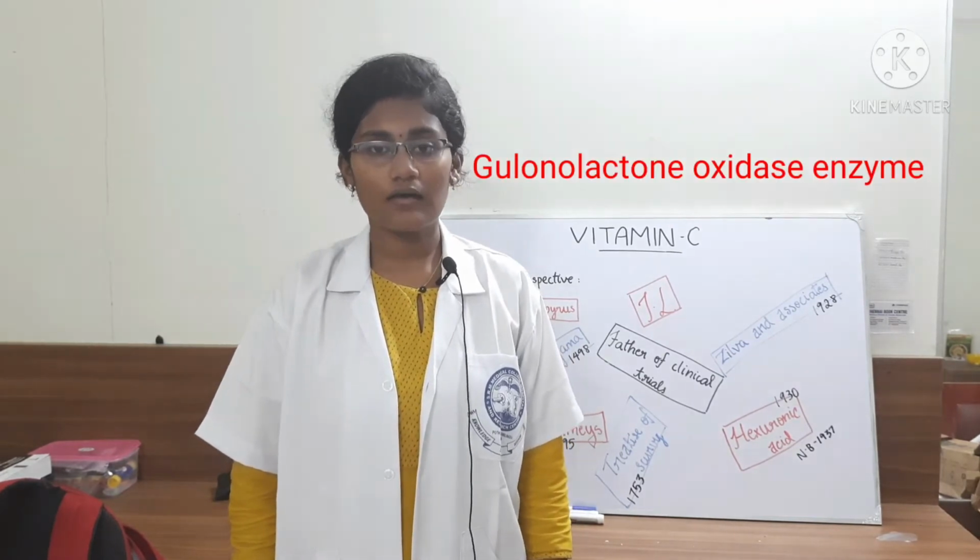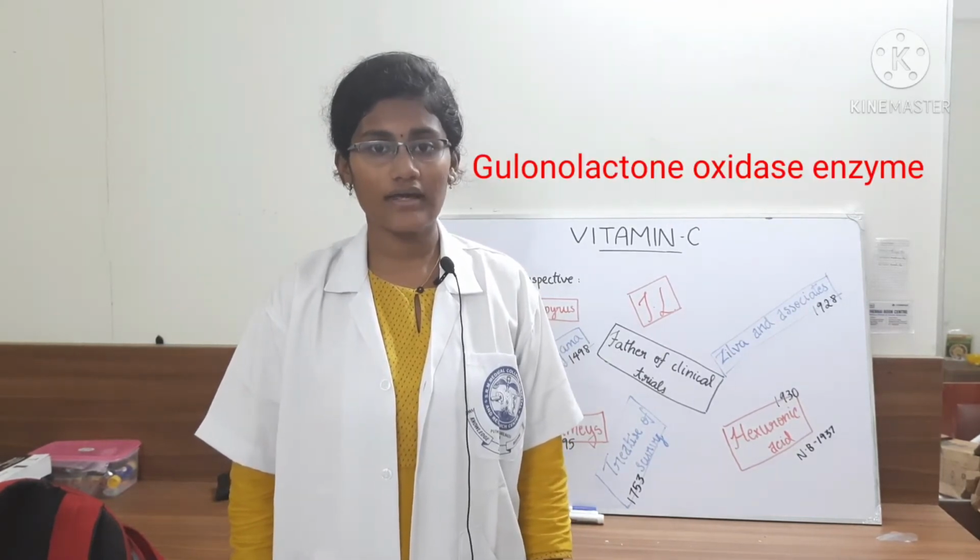Okay, so why these four cannot synthesize vitamin C by themselves is they lack a certain enzyme called the gulonolactone oxidase enzyme, and because of this they cannot complete the gulonolactone oxidase step that is required to complete the process of forming vitamin C from glucose. Okay, so why can't they form this enzyme? Because the particular gene for forming this enzyme got deleted.